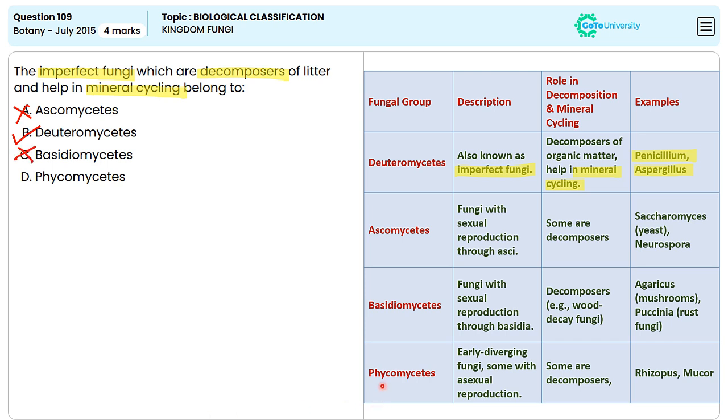Coming finally to phycomycetes, they are the early diverging fungi, some with asexual reproduction, where some of them are decomposers, and the examples include Rhizopus and Mucor. And they are also not known as the imperfect fungi, so the correct answer will be option B, deuteriomycetes.